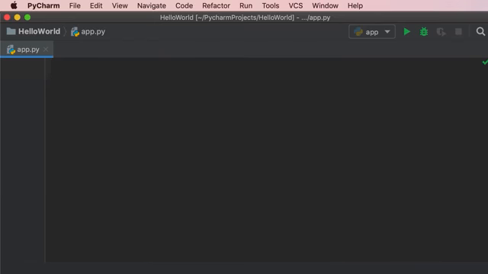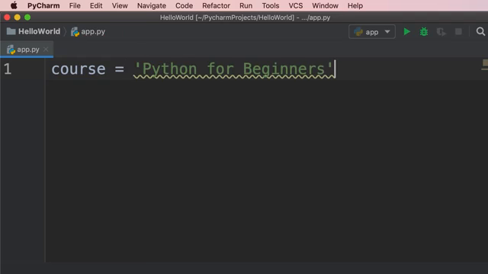In this tutorial, I'm going to show you a bunch of cool things you can do with strings in Python. So let's start by declaring a variable called course and set it to "Python for Beginners". Now this string that we have over here is technically an object. And an object in Python is like an object in the real world.